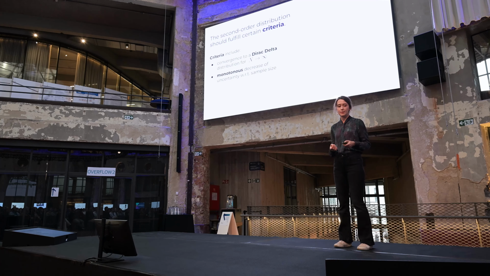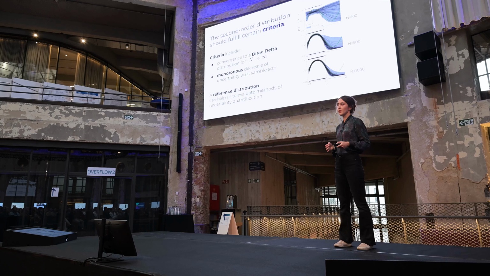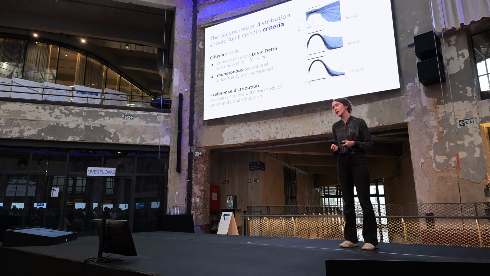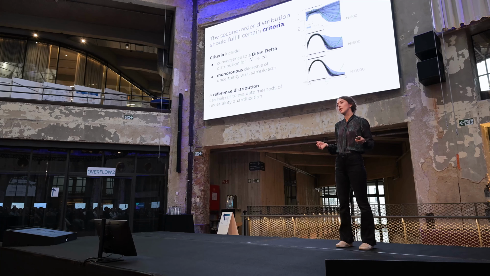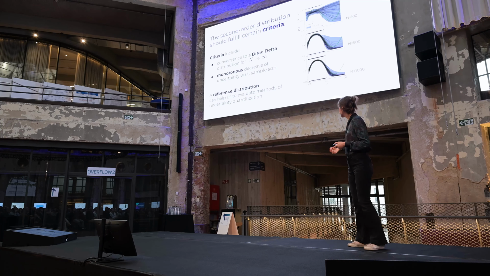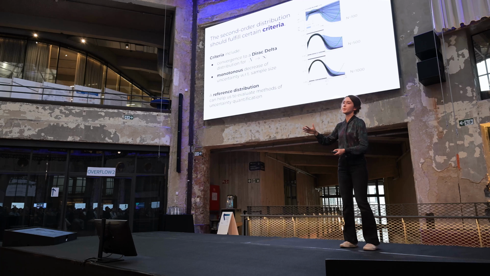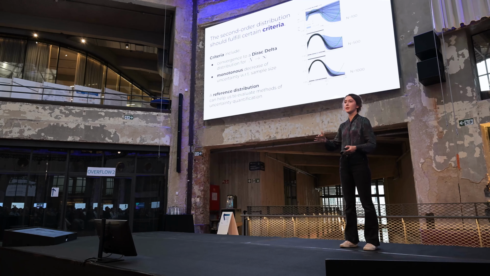In our latest work, we developed the concept of a reference distribution that can help us to evaluate common methods of uncertainty quantification. Frankly speaking, it is the distribution that we would get if we would resample from the underlying data generating distribution infinitely often. As an example, here you can see the confidence bounds of the reference distribution for the simple case of binary classification, where the true class probability follows this green sine curve. And we see that for increasing sample size, the confidence bounds become narrower. Hence, we decrease in our uncertainty.